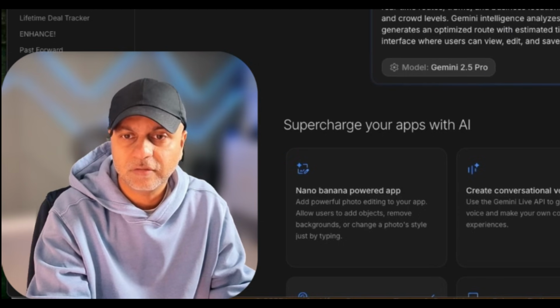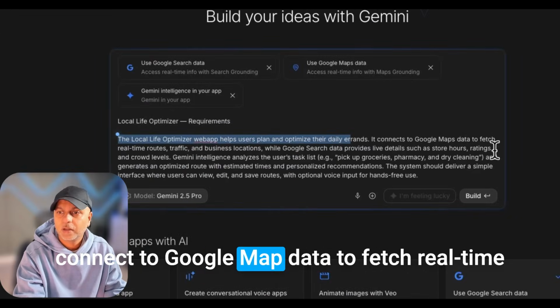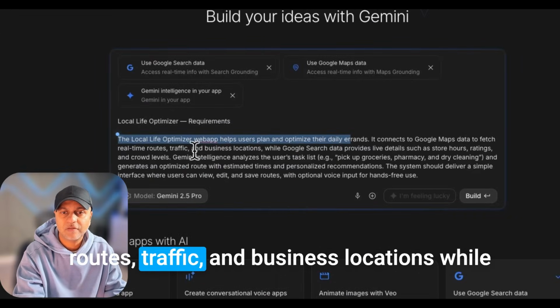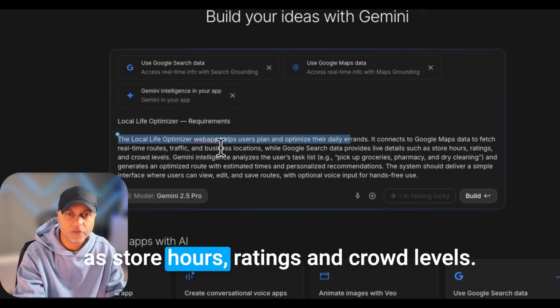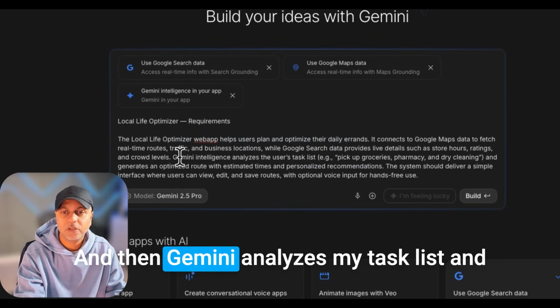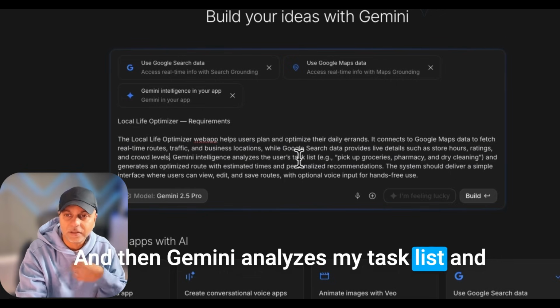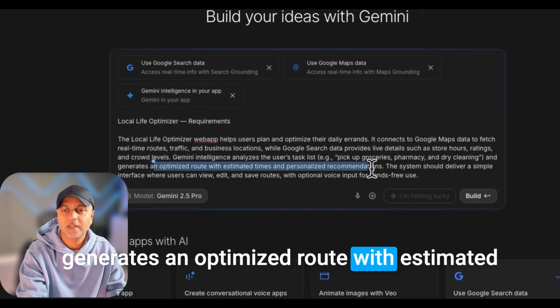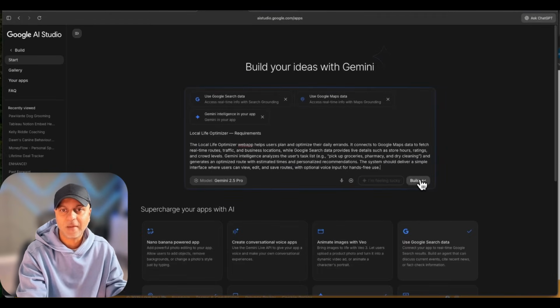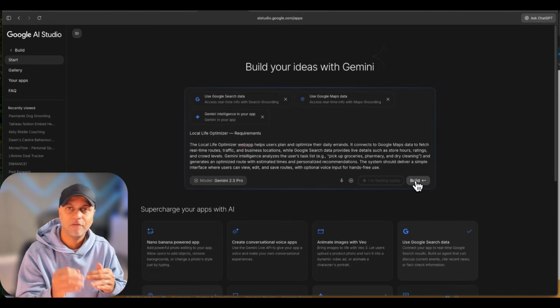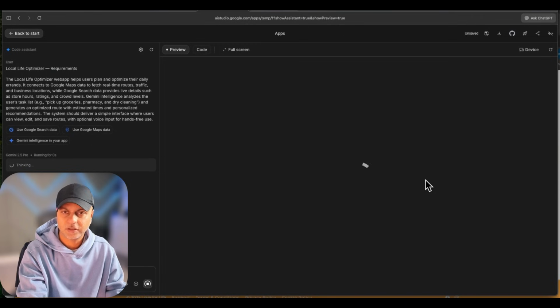So here's the web app. It says connect to Google Map data to fetch real-time routes, traffic and business locations while Google search data provides live details such as store hours, ratings and crowd levels. And then Gemini analyzes my task list and generates an optimized route with estimated times, personalized recommendations, etc. So this is one app idea. We're going to try 2 different apps, see how far we can get this to work, and let's just go ahead and try to build it.